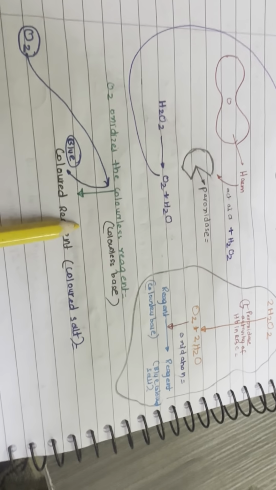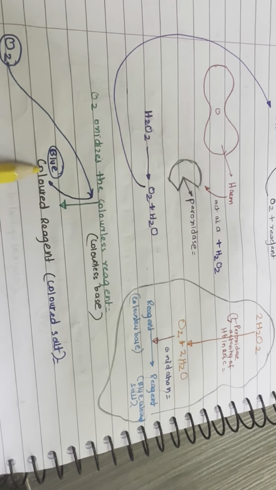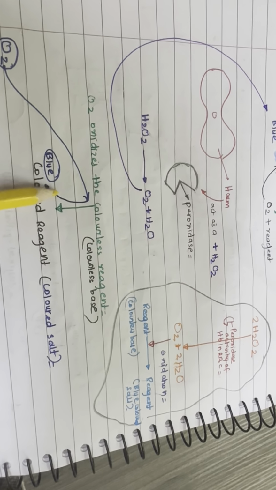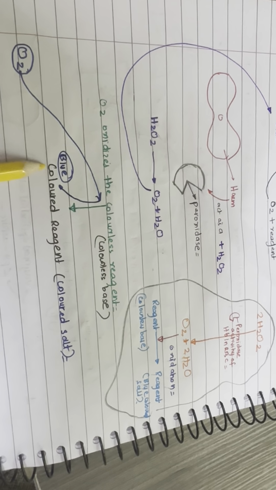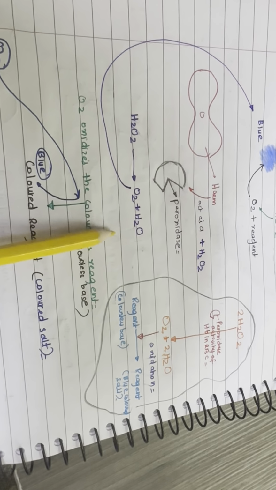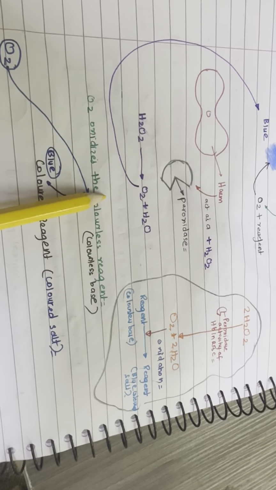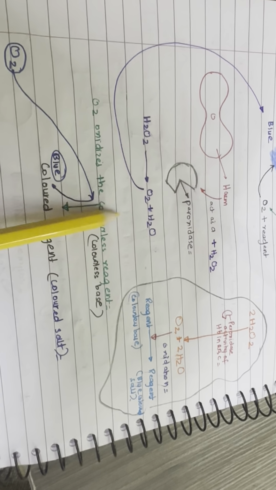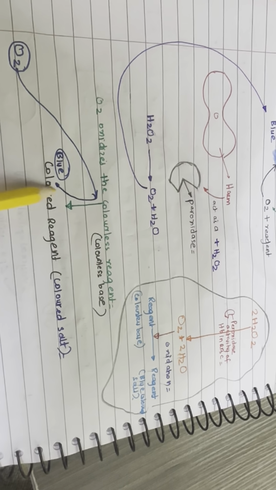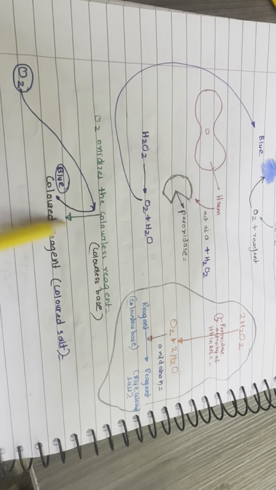Peroxidase activity is a common property of all hemoproteins, for example hemoglobin, myoglobin, cytochrome, granulocytes and monocytes, and catalase in liver and kidney.